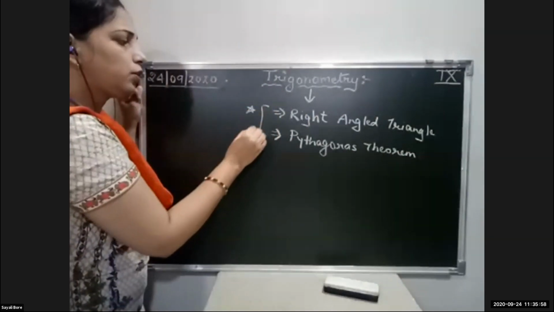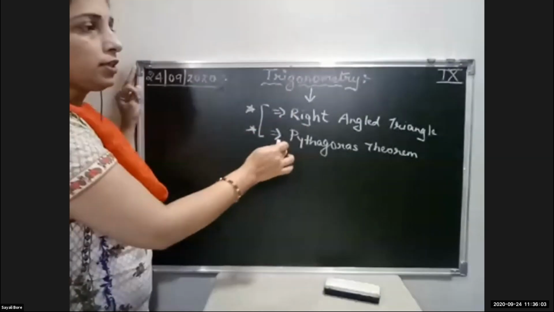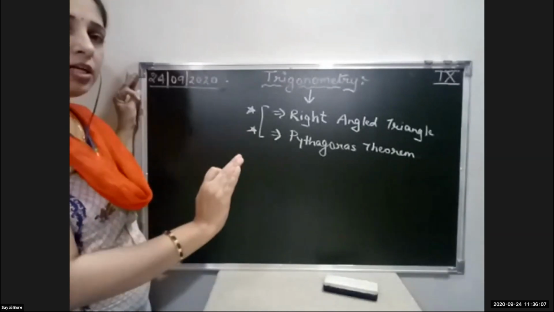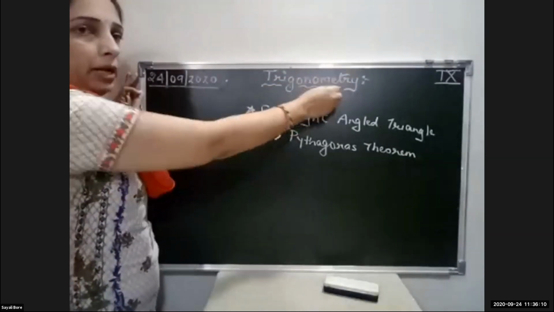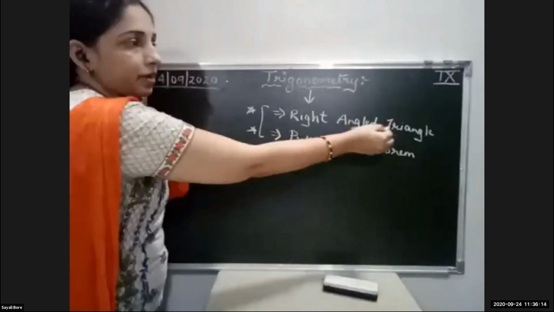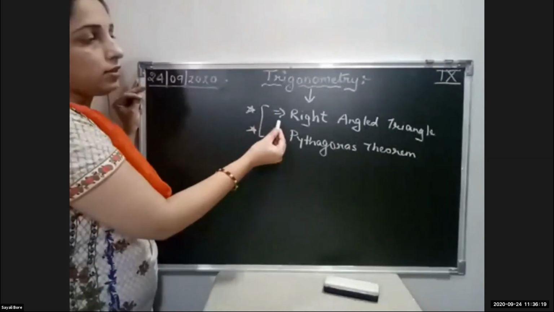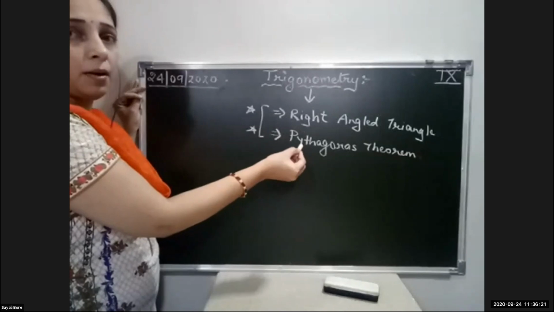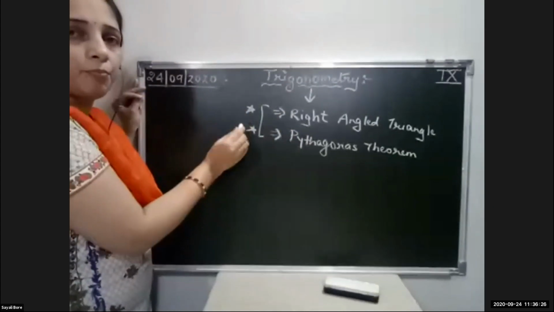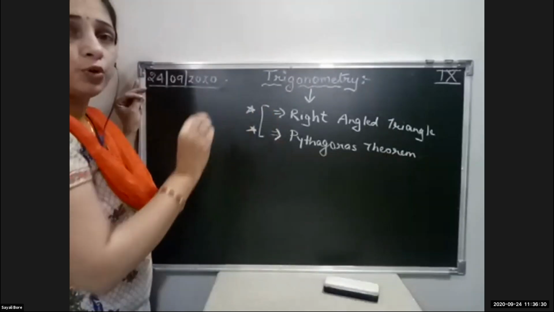So these two particular things you just fix in your mind, and they will be used throughout trigonometry. Trigonometry is what? Three-sided measures. Three-sided measures come under a right angle triangle, and you know that whenever the triangle is a right angle triangle, we can apply the Pythagoras theorem. So these two concepts are very important, and we are going to use them.